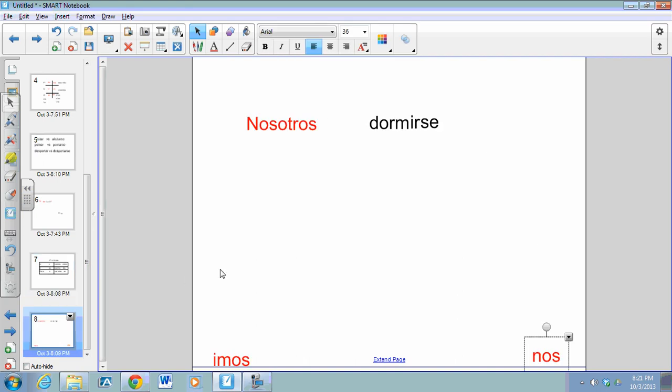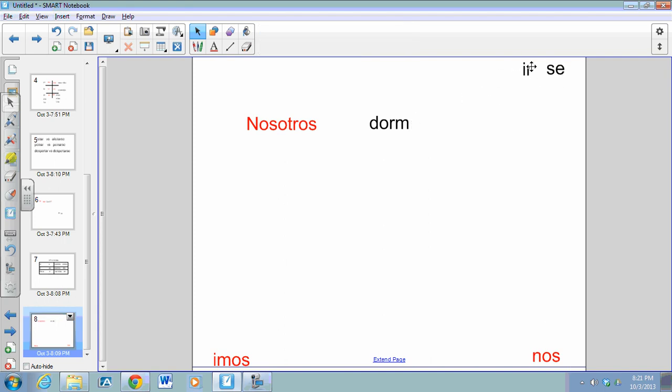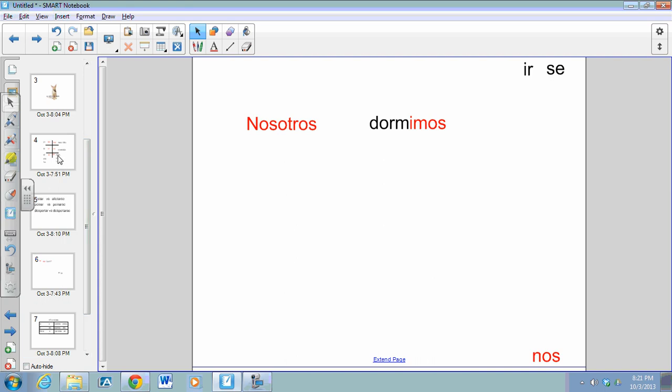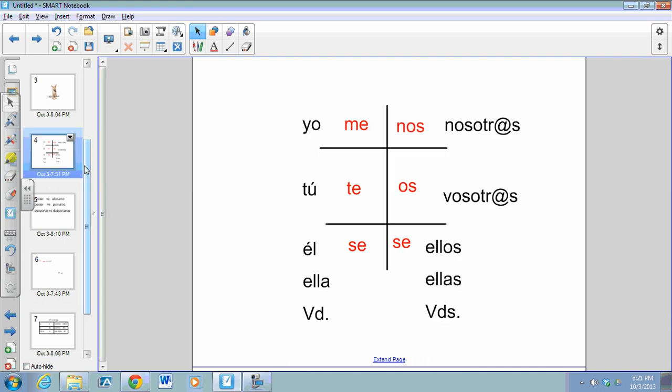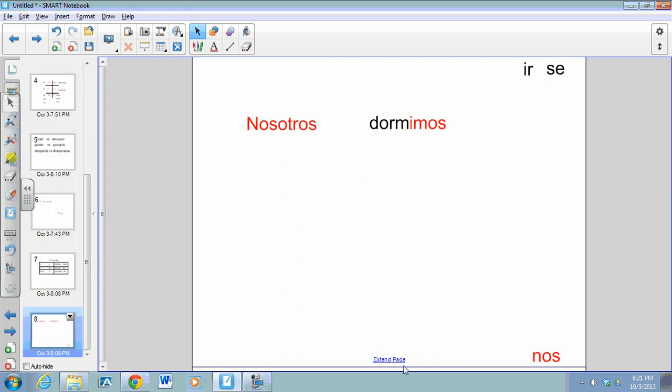And then we have one more example here. Nosotros dormirse. So again, we're going to take the se off, get the word to its root, and then we need to put the proper ending on, which again is dormir, and the nosotros form is dormimos. And then we just take our pronoun for the nosotros form, which again, if you look at this appropriately, is nos. Bring it back to the equation, and we have right here, nosotros nos dormimos.